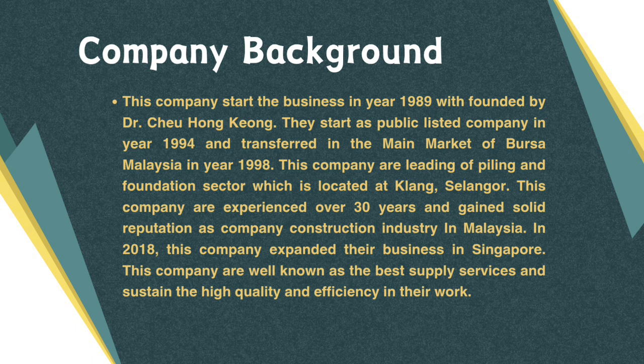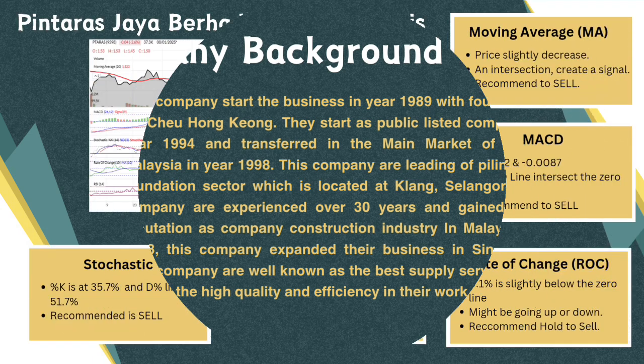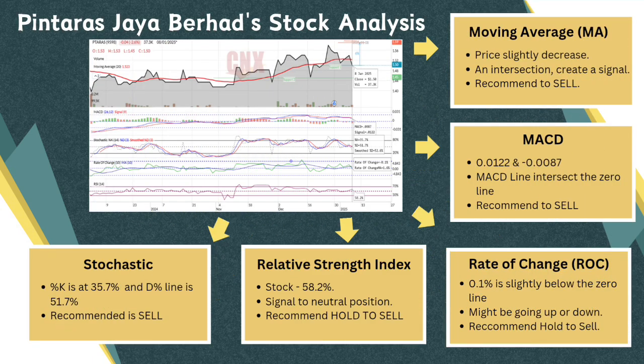I choose Pintaras Jaya Berhad for my analysis. The background of the company is that this company started business in year 1989, founded by Dr. Chu Hong Kiong. They became a public listed company in year 1994. This is the chart for Pintaras Jaya Berhad on Wednesday 8 January 2025 with the indicators of moving average convergence divergence,